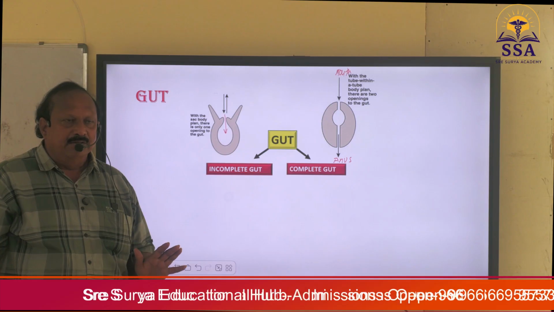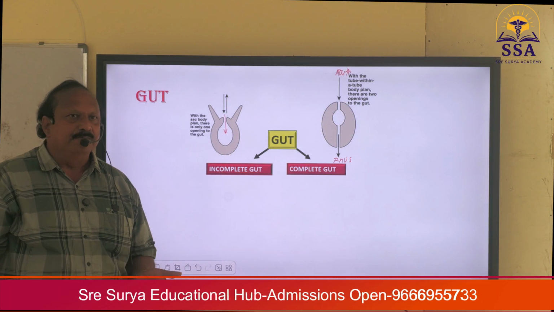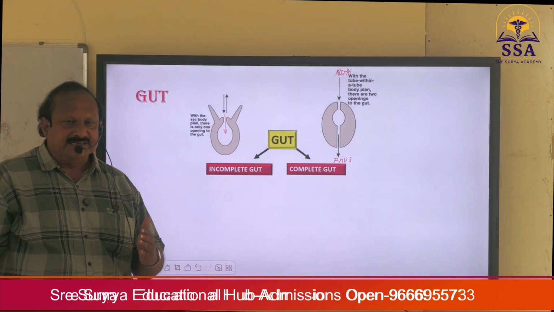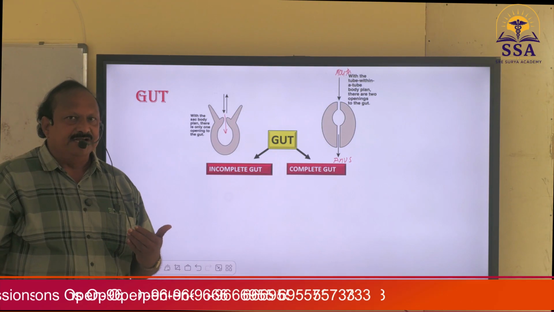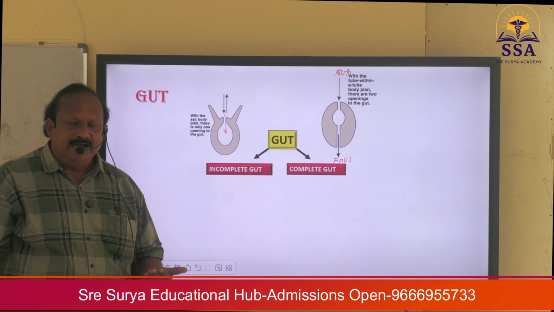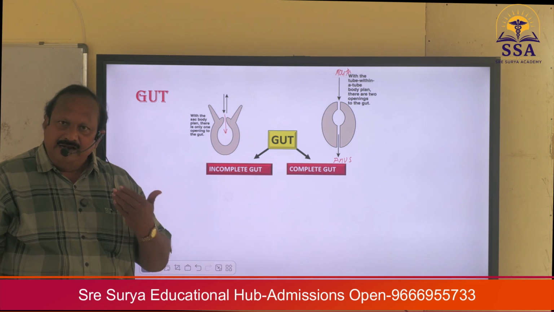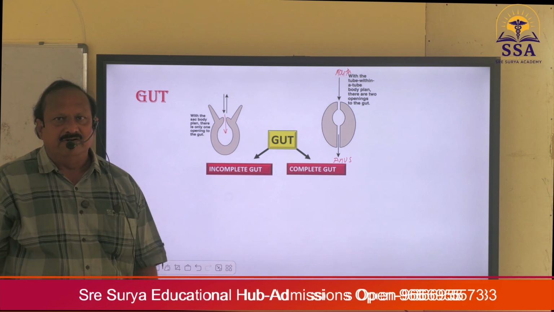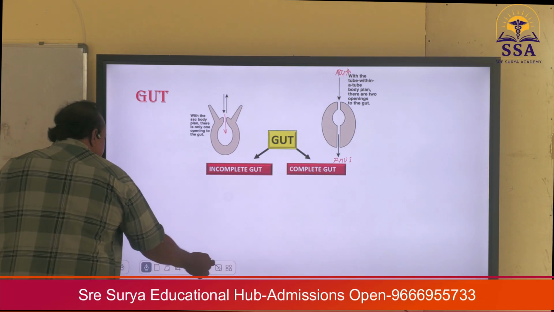In the animal kingdom, which animals have complete gut and which have incomplete gut? In which animals does complete gut appear? What is the type of gut in human beings? Certainly it is complete gut, because our gut has a mouth and anus, that's why we have a complete gut. Now, let me continue with the next point.